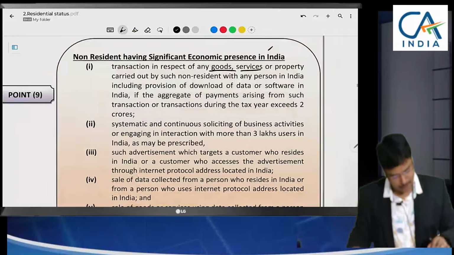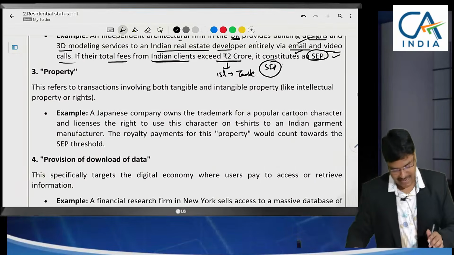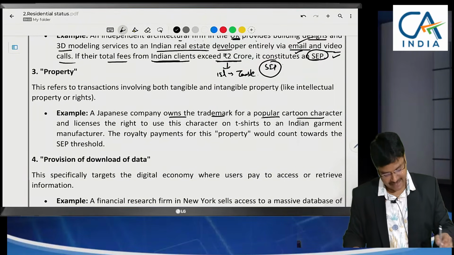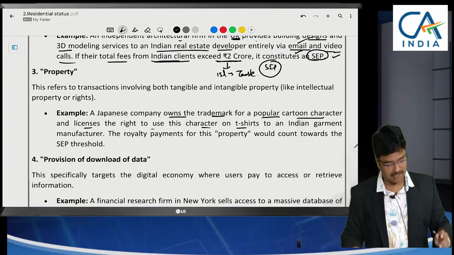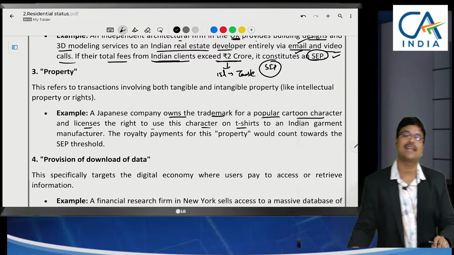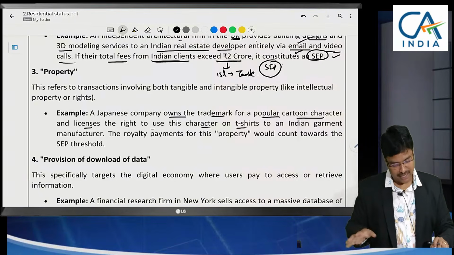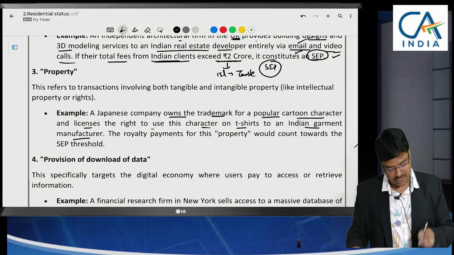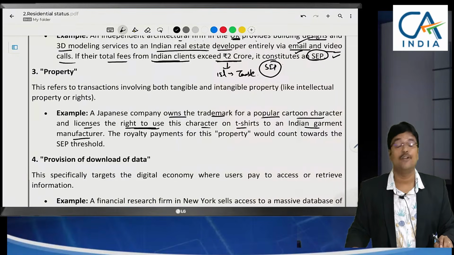Now coming to the third point, property. Everything will go with examples only. A Japanese company owns the trademark for a popular cartoon character and licenses the right to use this character on t-shirts. They have designed a new cartoon character. They have taken a license also, to print on a t-shirt by an Indian manufacturer. They have given the right to use that logo, the right to use that cartoon.